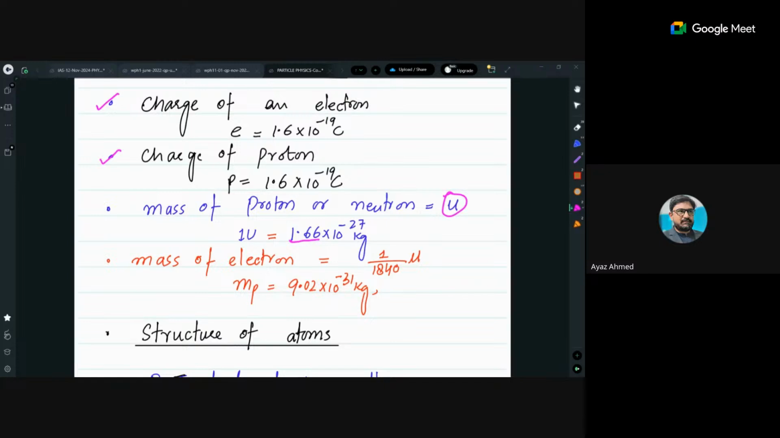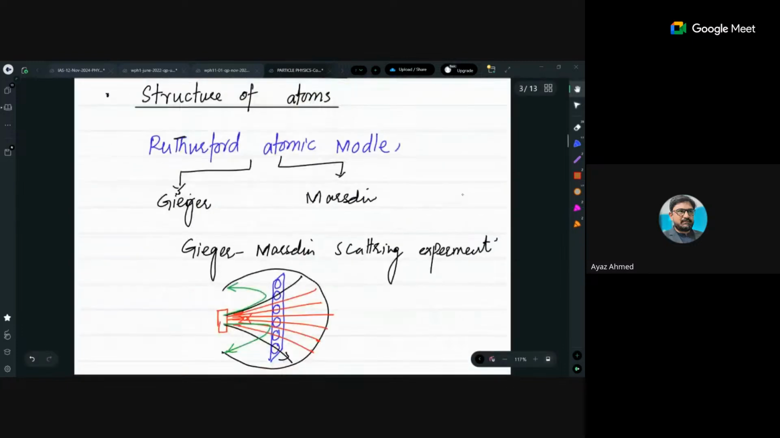Along with that, you have the mass of a proton, the mass of a neutron, and the mass of an electron in your data sheet, right? So that is not something you have to worry about. Then the mass of the electron is 1/1840 times u, which equals 9.02 × 10^-31 kg. So that is also available in your data sheet, so you can manage that from there.